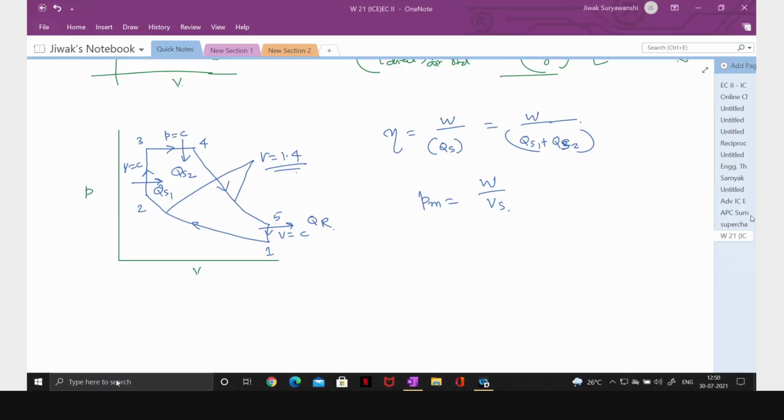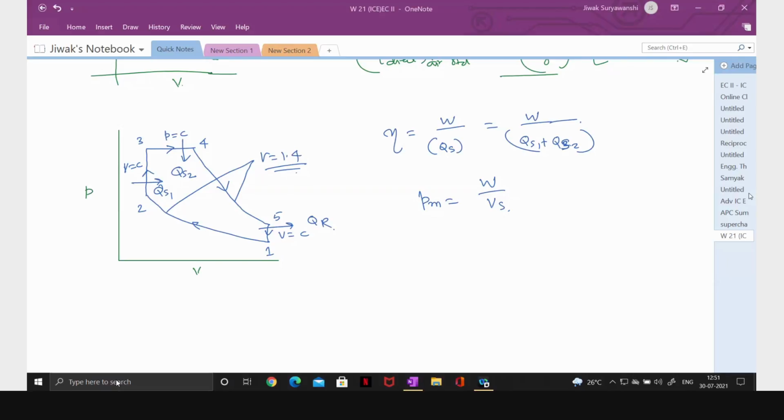So what do you have to do? Sir, if one or two basic numericals are covered, then it will be better, I think. Okay, so it is very similar to the examples we have covered in thermodynamics. Do you have the notes of thermodynamics which I sent last year? Yes, sir. We will see the rest, sir.